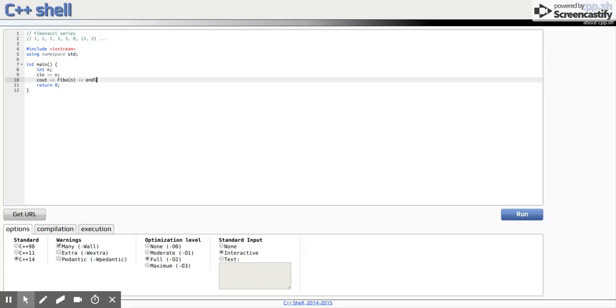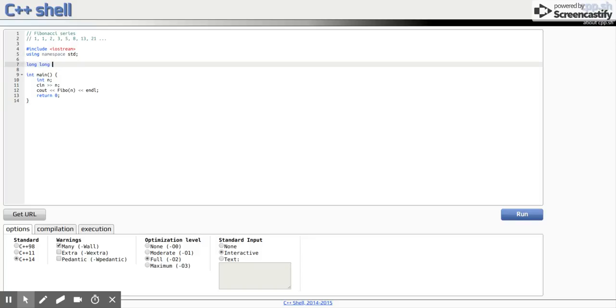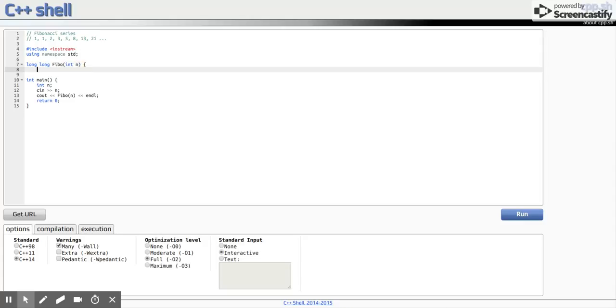Okay, so we'll implement this Fibo. Since the Fibonacci number can be big, we'll have to use long instead of int, so that it can hold values up to 2 power 63 actually. Fibo of int n.